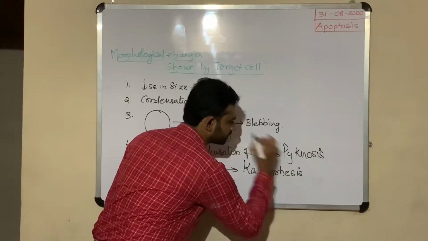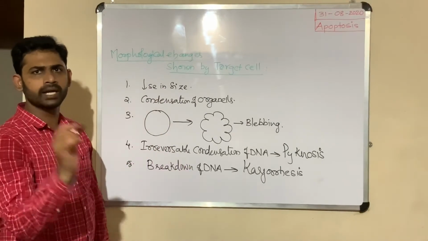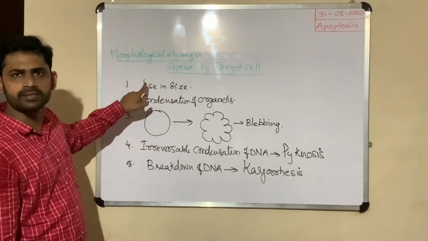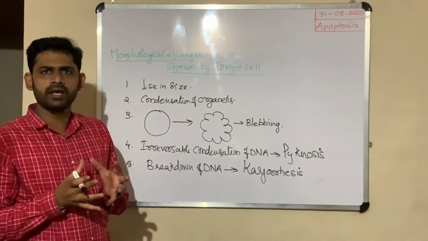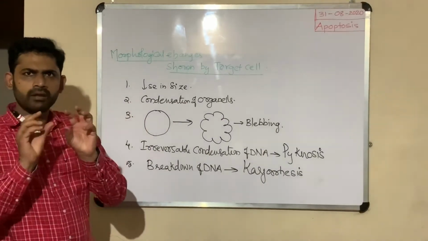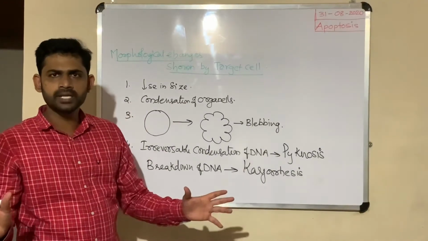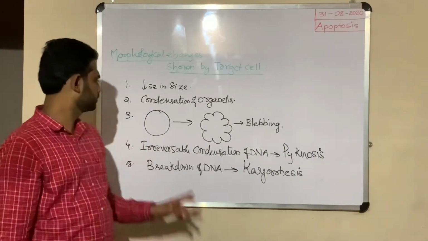Karyorrhexis. So these are the morphological changes shown by the target cell. Decrease in size, condensation of the organelles, they will not further be involved in their functions. Blebbing, that is irregular folding of the plasma membrane; physically that cell lost its identity.